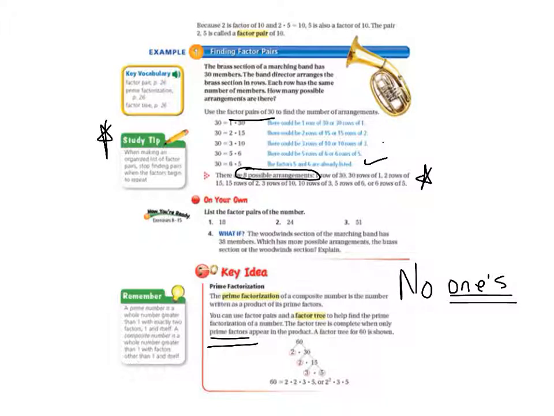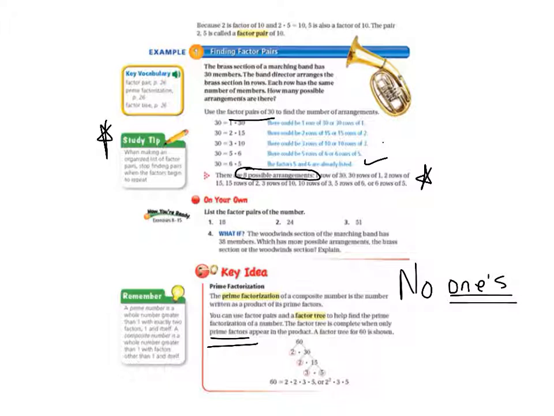And you can start with any 2 numbers that multiply together to make your number at the top. So if we had started with 12 times 5 instead of 2 times 30, we would have gotten the same prime factorization.